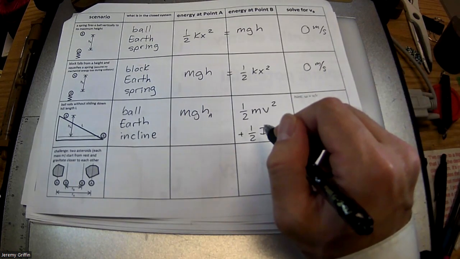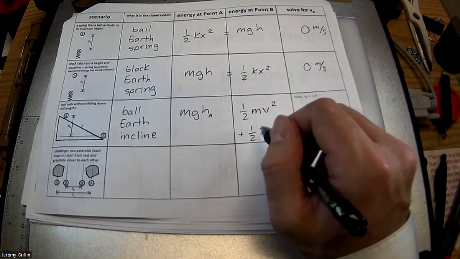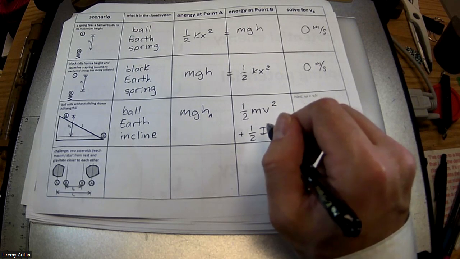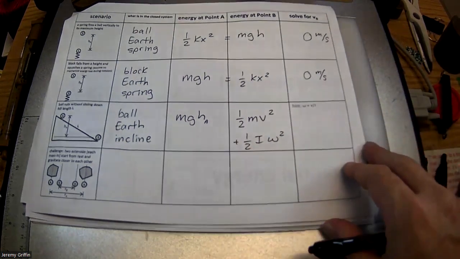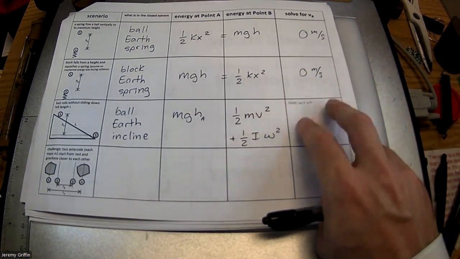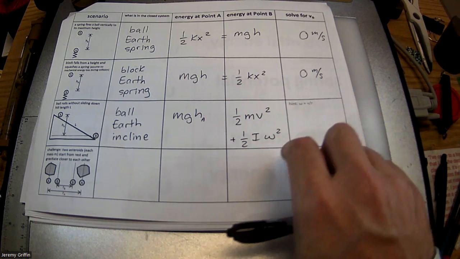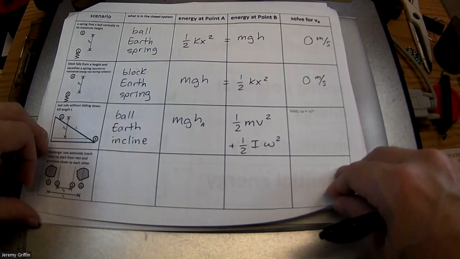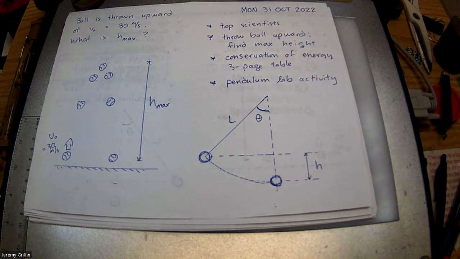And that I has to do with how the mass is distributed in the object. It's called rotational inertia. So a basketball would have a lot of rotational inertia, a bowling ball less, well, you know, for equal masses. So those objects roll differently. Okay, let's not worry about solving this today, but in the future, you guys will probably be able to. But that's the big picture setup. And the asteroids we're going to save for a different day. You guys good on this? All right, so hold on to this packet. We'll make a return trip down the line. And now we're going to the last activity today.